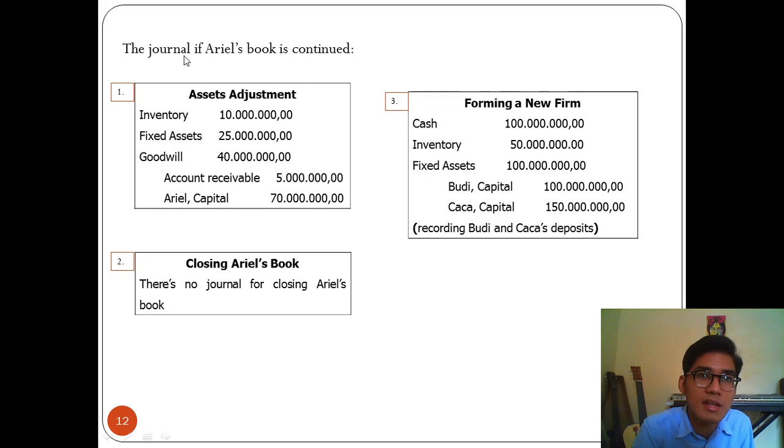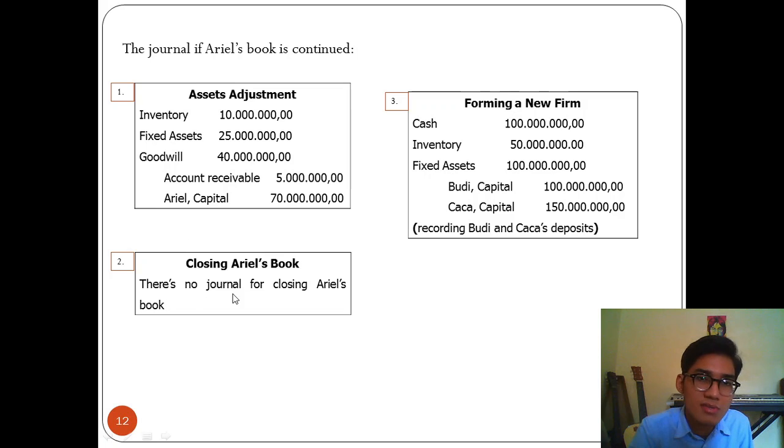So here's the journal if Ariel's book is continued. First, we need to make the assets adjustment. We put the inventory, fixed assets, and goodwill on debit, and credit the account receivable and Ariel's capital, 70 million. This 70 million comes from the difference between these assets and the account receivable. So we add all the assets, 10 million plus 25 million plus 40 million, and subtract 5 million from the account receivable. And here we get the 70 million.